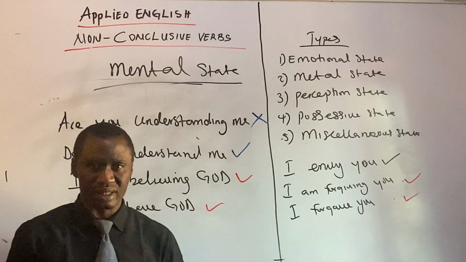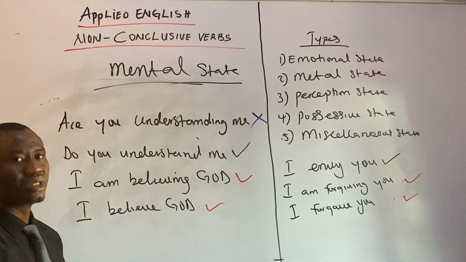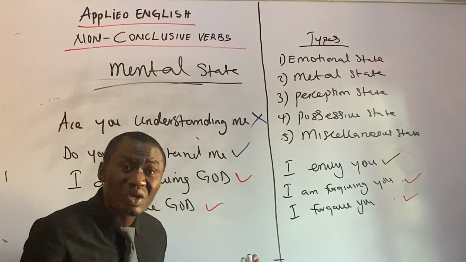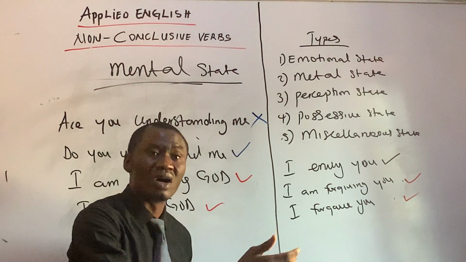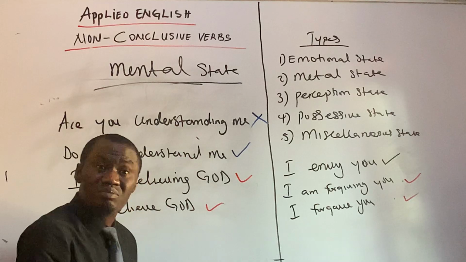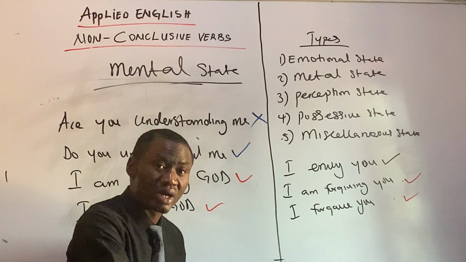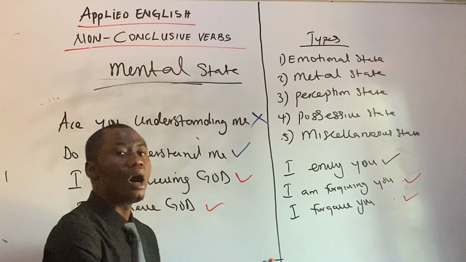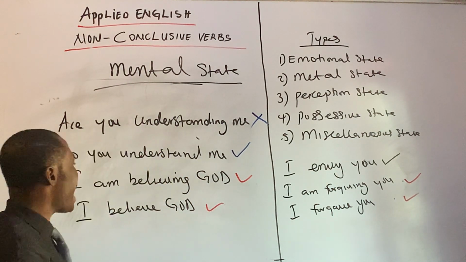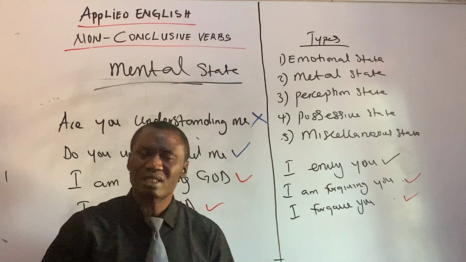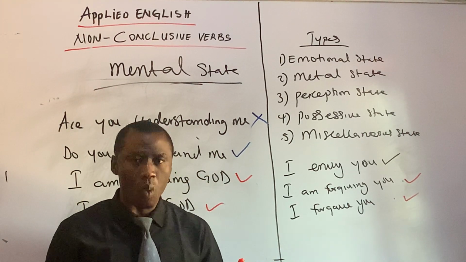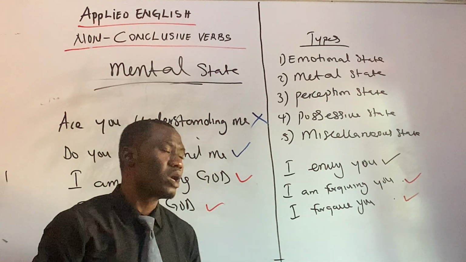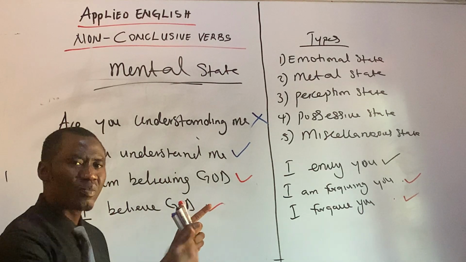Depending on the context, when you say I am believing God, it's a present continuous tense. We don't know when it's going to come to an end. You say I'm believing God for a miracle, which means it's a kind of hope. You hope that God is going to give you a miracle. But when you say I believe God, that is present, that is in the now, that is faith. It's not hope. Hope is for something in the future. Faith is for now.